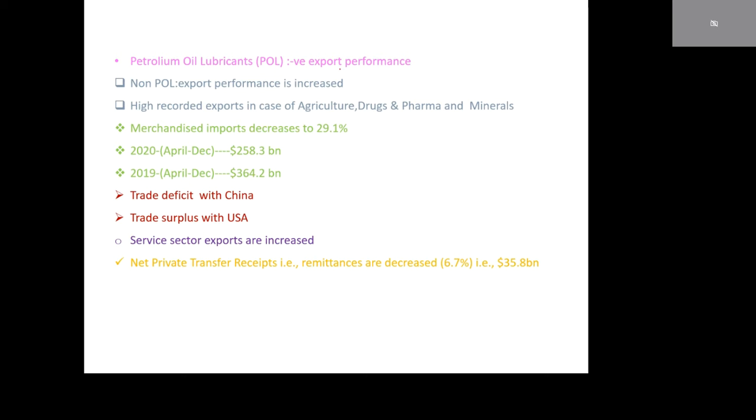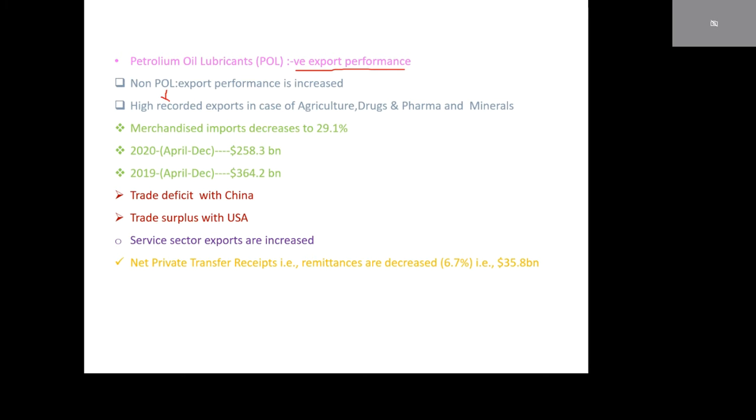That means exports are decreased. That leads to negative export performance. Non-POL, non-petroleum oil lubricants, export performance is increased.